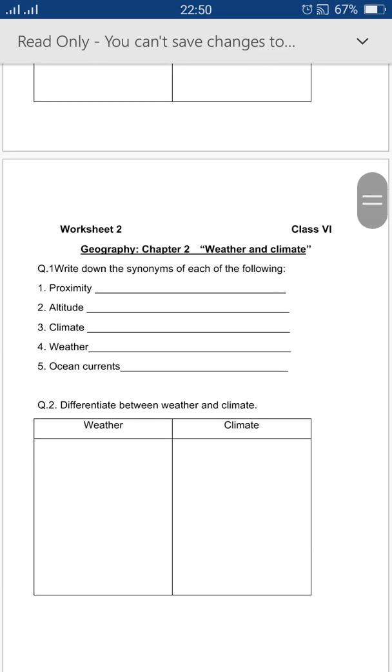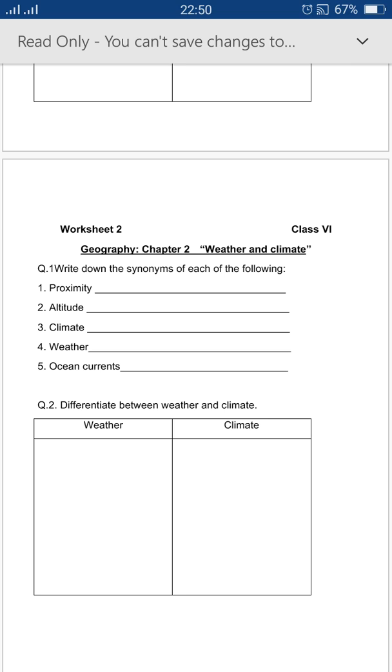Move to the second worksheet. It's also from your geography section. Chapter 2, Weather and Climate. Weather means one-day condition and the climate means the average of a weather condition over a whole. Next, we read in this chapter about the causes of different climates like temperature, distance from the equator.